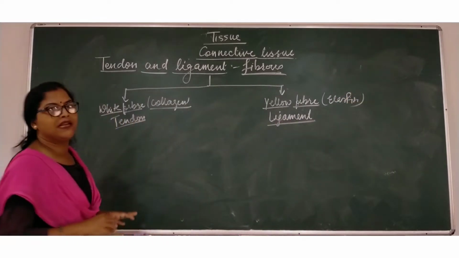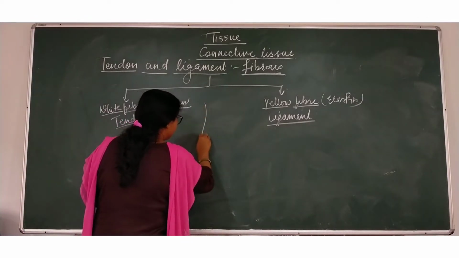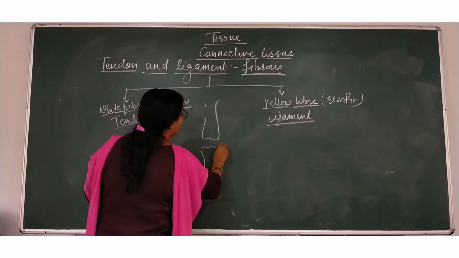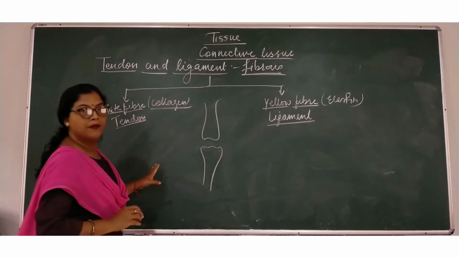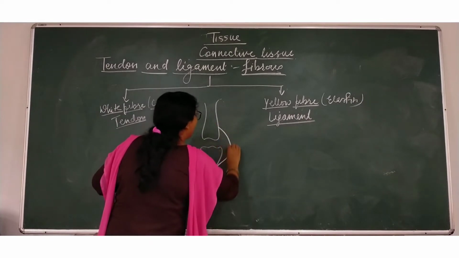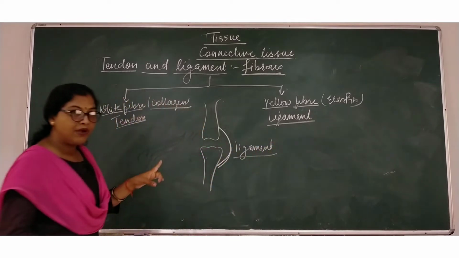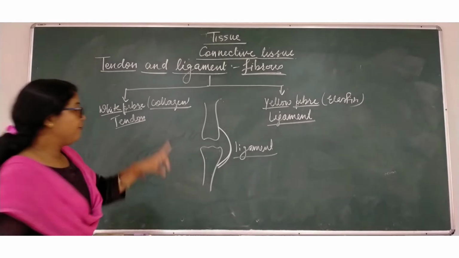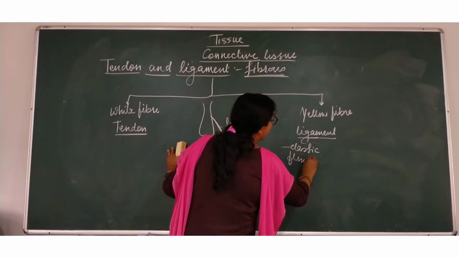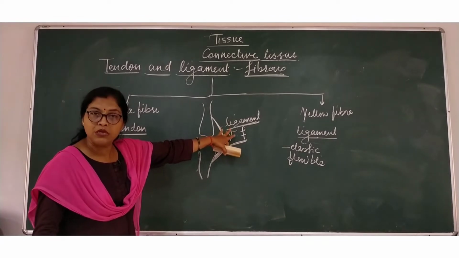To know this tendon and ligament, it's better to go through the structure. Suppose if we take the example of two long bones, these bones are connected to each other by a fibrous structure called ligament. This ligament is made up of yellow fiber, which is elastic and flexible. So this is provided by the yellow fiber, which is named here ligament.